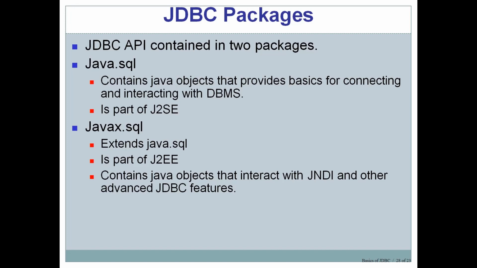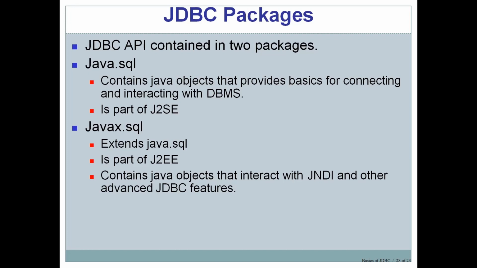So what is contained in java.sql? It contains Java objects that provide basics for connecting and interacting with a database, or you can say DBMS. And java.sql is part of J2SE, that is Java 2 Standard Edition. As we know, there are different categories into which Java has been categorized. We have J2SE, J2EE, J2ME, and this belongs to J2SE.